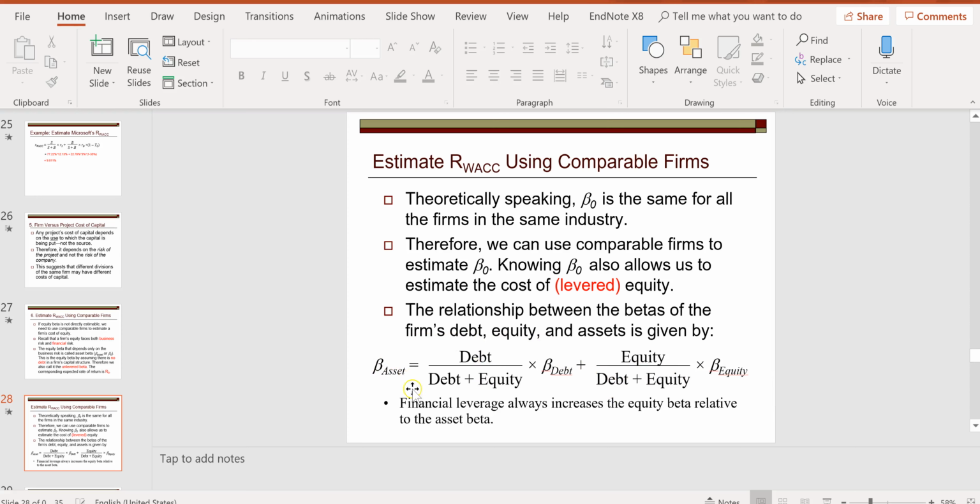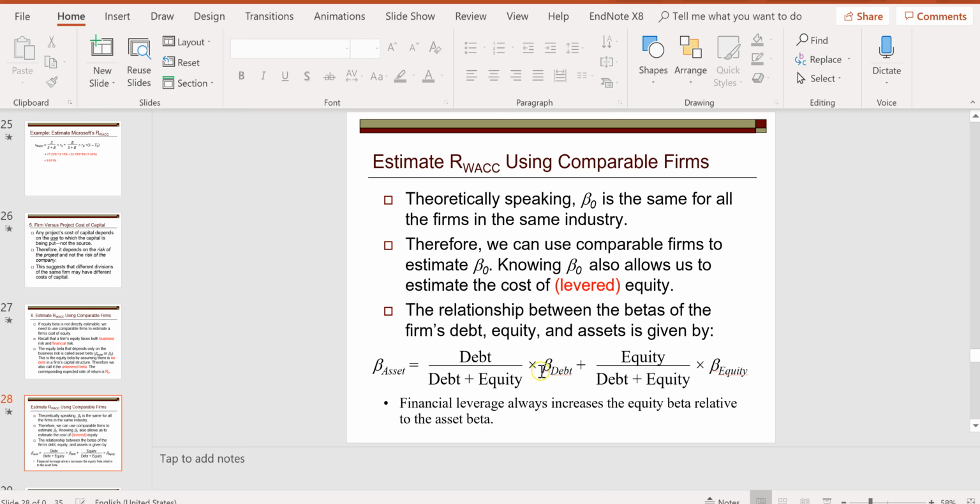But when we do the unlevering, we know the beta zero because that's brought over from the comparable firms, beta zero. And in this case, we know beta debt, that's zero. So we can calculate this beta equity. This is the levered equity beta. And given the equity value ratio, that's how we can figure that out.